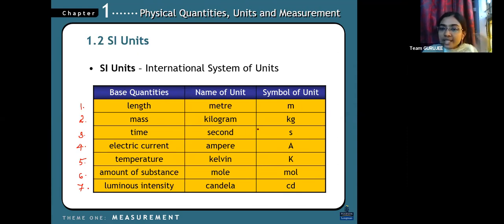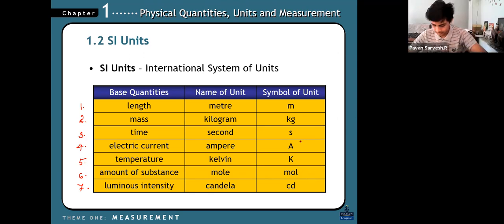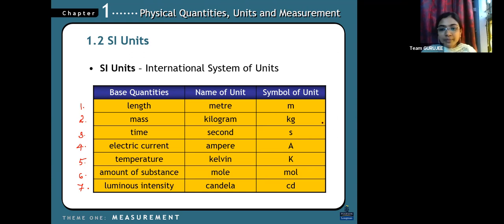Time is always second, and the unit you have to represent using small s; you should not use capital S. The electric current is ampere. Temperature is Kelvin. Amount of substance is mole. Luminous intensity is candela, cd. Just take down these 7 SI units.